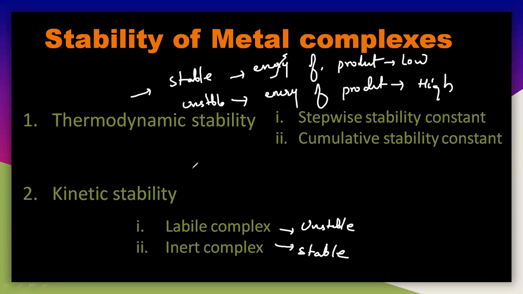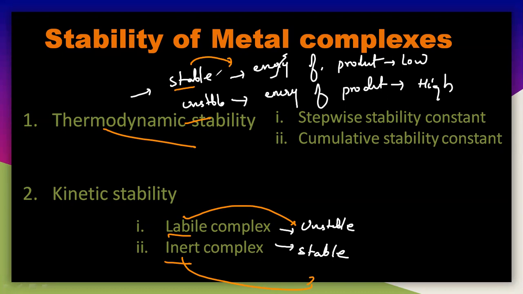Here the two words are very, very important: the labile and the inert. Labile means unstable, and inert means stable, according to the kinetic aspects here. But in the case of thermodynamic stability, we will discuss only stable or unstable.